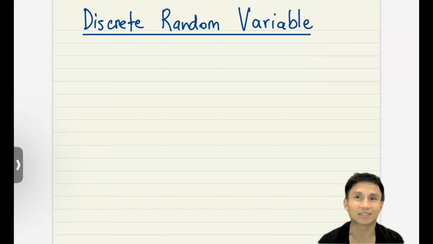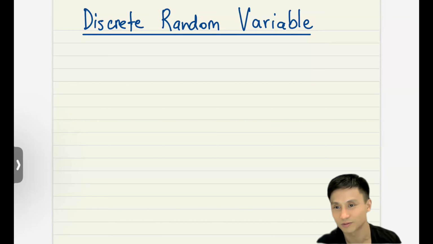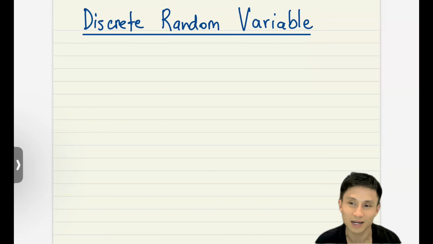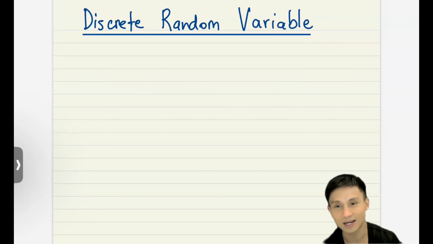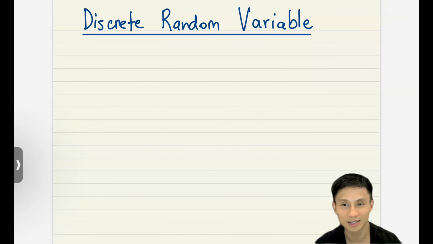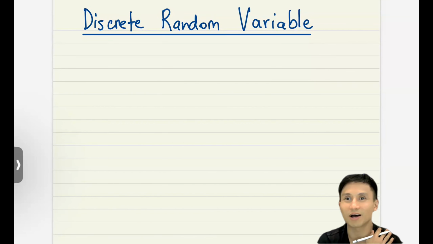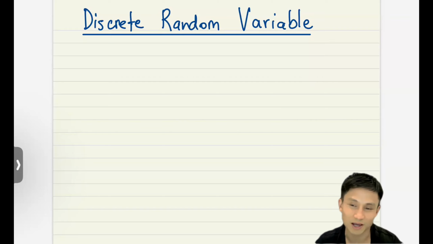It can be as simple as rolling a dice, or an example where you want to calculate the expected profit from some sales. And it can get complicated depending on the question. If they want to make it complicated, they can do that very easily, right? Because there are a variety of problems that this can apply to.